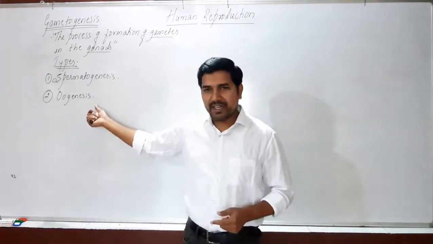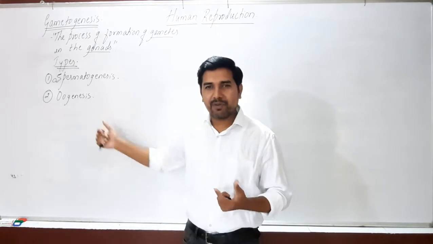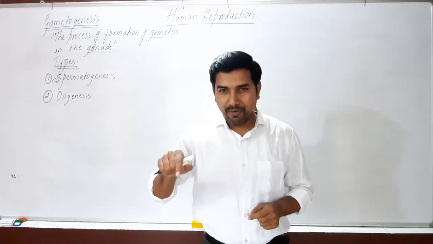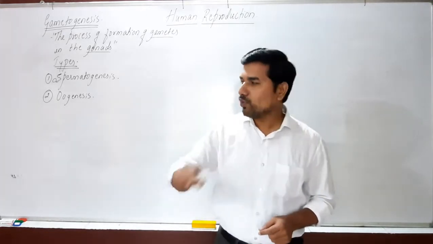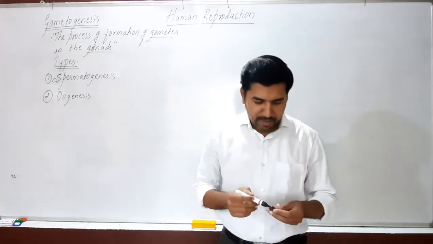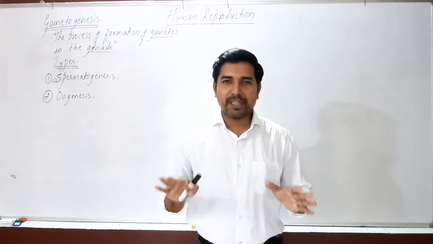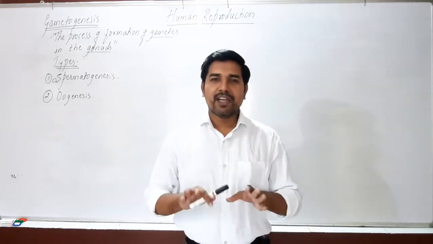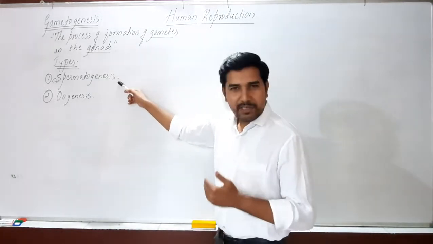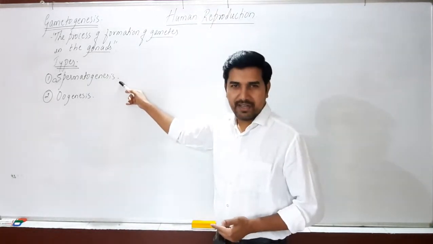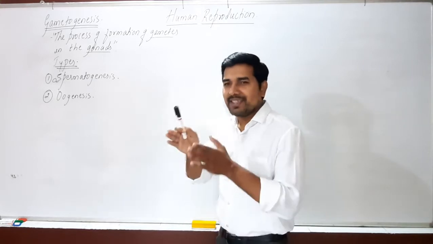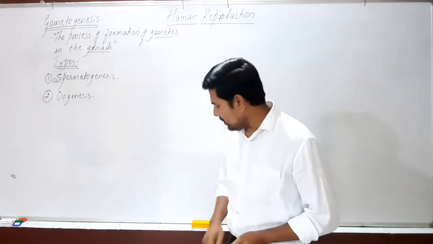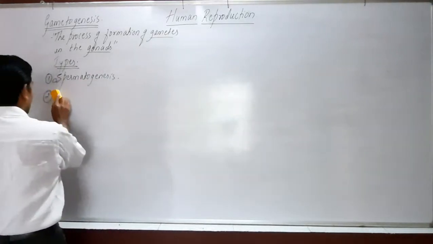Similarly, for the oogenesis, we are using the same definition with just two different words. Oogenesis is the process of formation of ovum in the ovary. This is what is called as a oogenesis. So spermatogenesis and oogenesis are the methods of formation of gametes, and hence the process is said to be gametogenesis. Now in this class, let's see the detailed account of spermatogenesis and the role of hormone action during the process of spermatogenesis. The same thing follows for the next concept, which is called as a oogenesis. So let's look into the detailed account of spermatogenesis now.